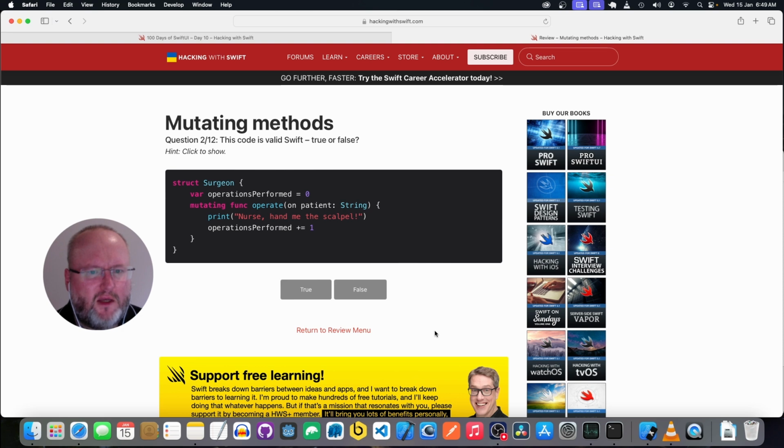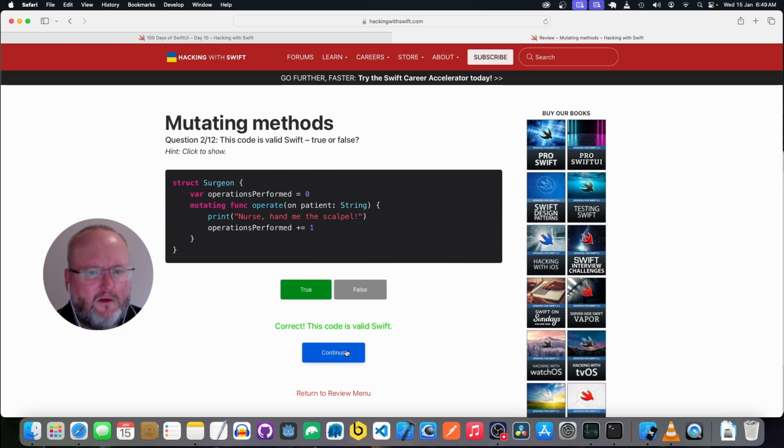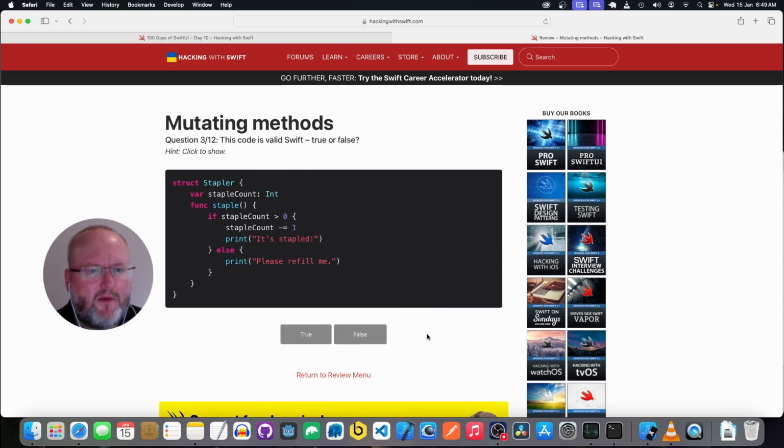Yeah, this looks valid. Okay, we have the struct Stapler. We have a property staple count of type Int. Okay, it's changing the staple count, but it's not actually saying it's mutating, so this would not be valid.